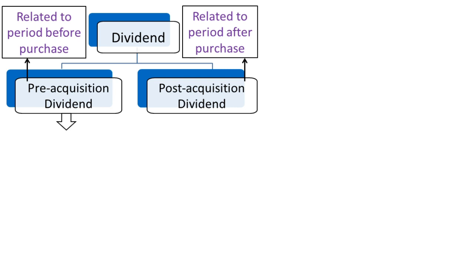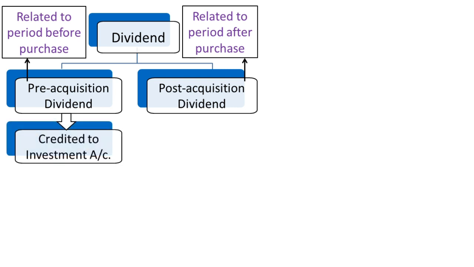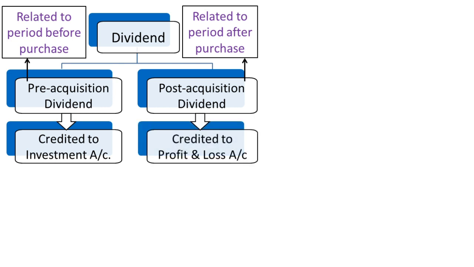Now, this pre-acquisition dividend should be credited directly to investment account and it should be written in the column of capital or in the column of cost. In case of post-acquisition dividend, it should be credited to profit and loss account.